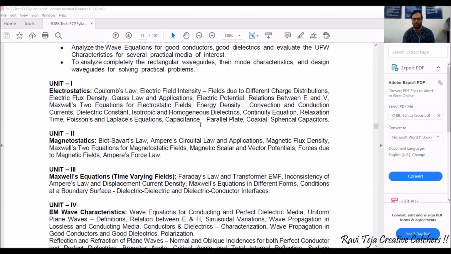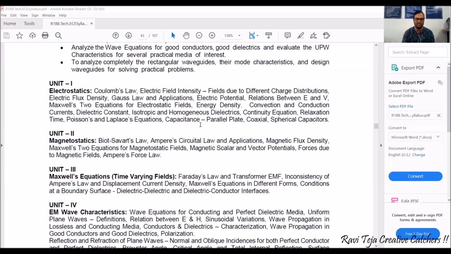And we can also come across magnetic flux density, Maxwell's two equations for magnetostatic fields, and we will also see some vector and scalar potential and also forces due to magnetic fields. And last but not least, we can also come across Ampere's force law.